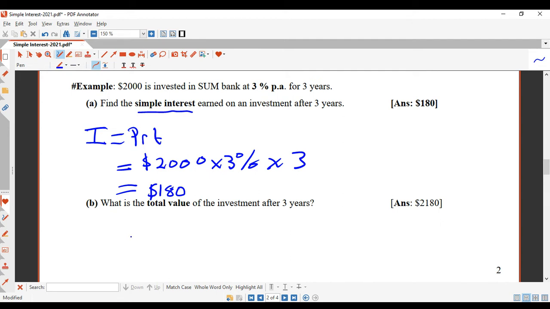So the total value of the investment will be $2,000 plus the $180 interest that you've earned. So that means in your account, you've got $2,180. Let's just fix that 8 up there. It should be an 8. Here we go.